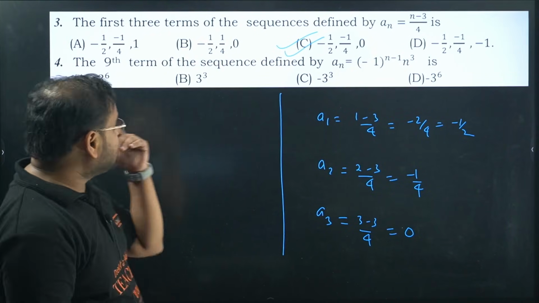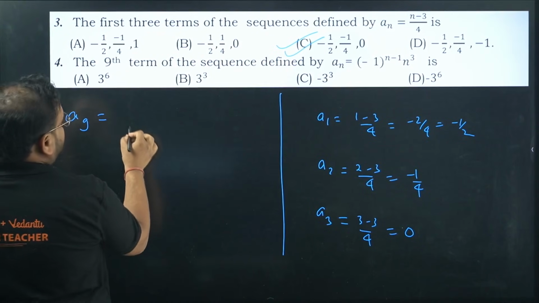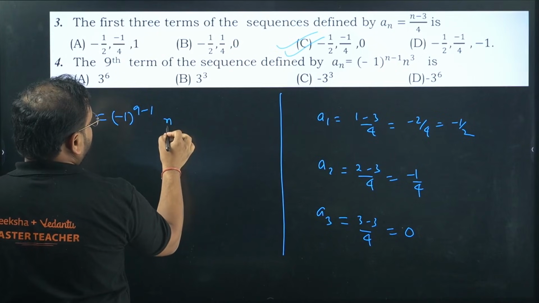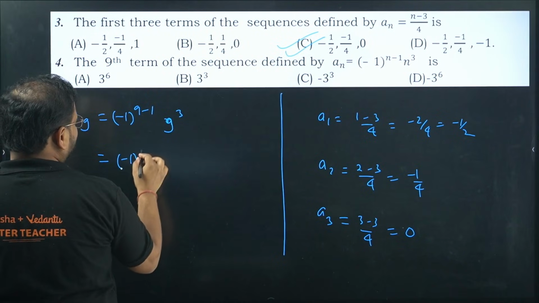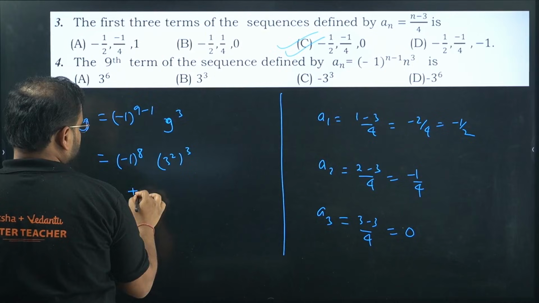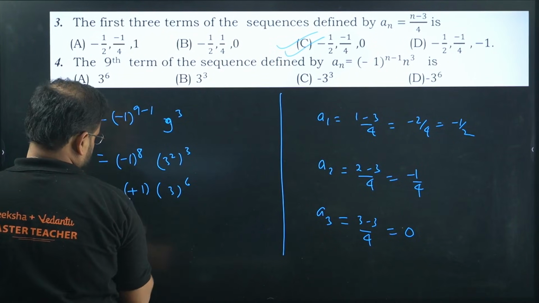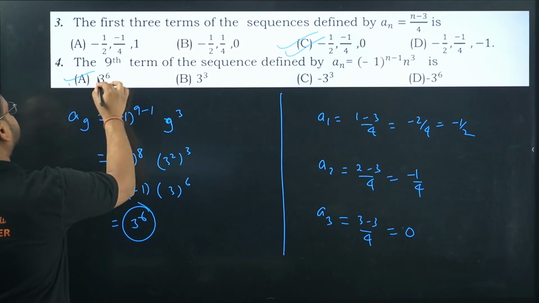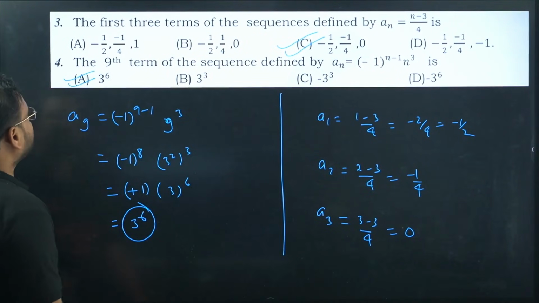Next, the ninth term of the sequence. I'm looking for A9. Minus 1 power 9 minus 1, n power 9 the cube. So this will become minus 1 power 8. 9 is nothing but 3 square. This will be plus 1, and we'll have 3 power 6. Answer is 3 power 6. Option A. Shall we move on?